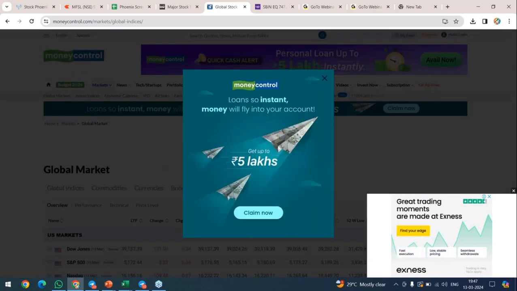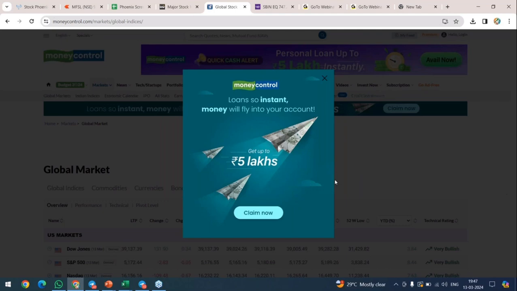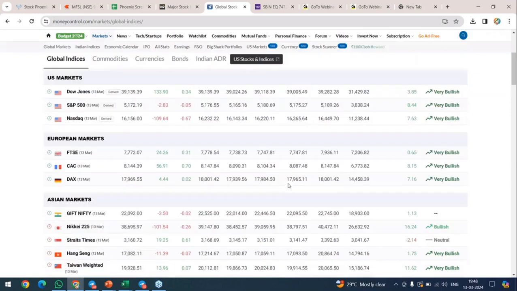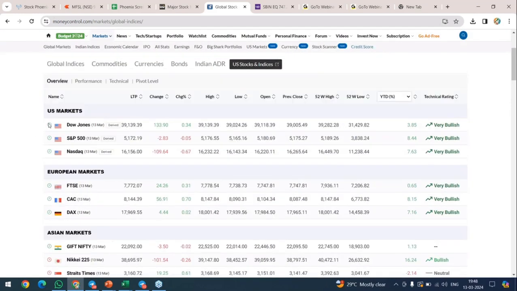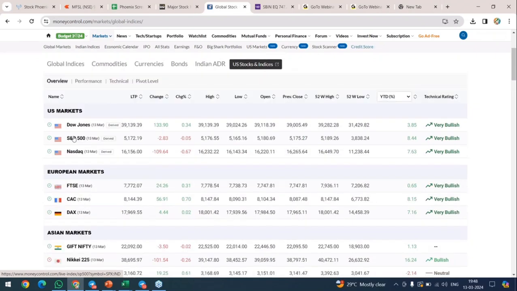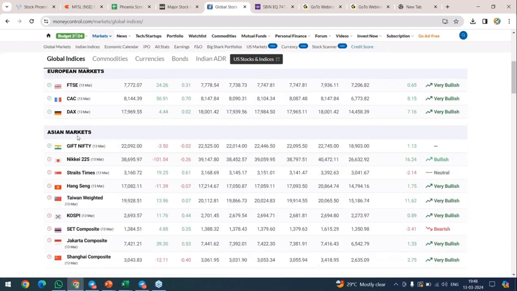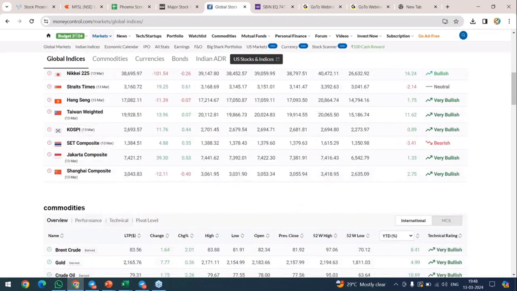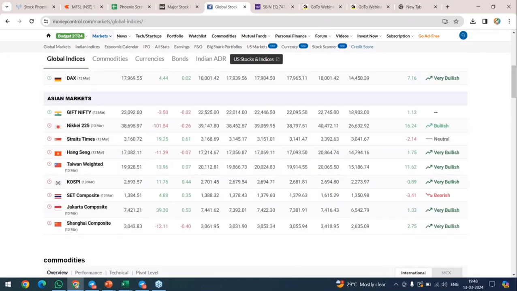I don't know why there are so many ads. Here also you can see whichever market is open. Dow Jones is open, as you know, US markets are always in the evening time. So it is running now, and you can see which ones are closed. So these are the two ways where you can refer to the global market.